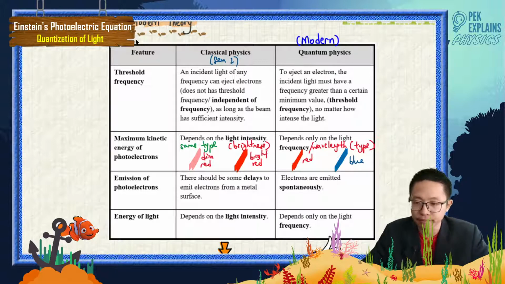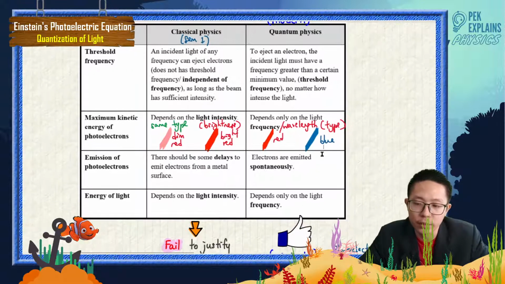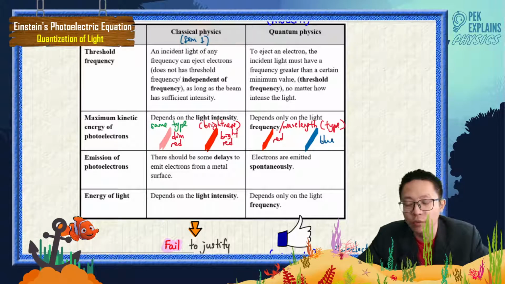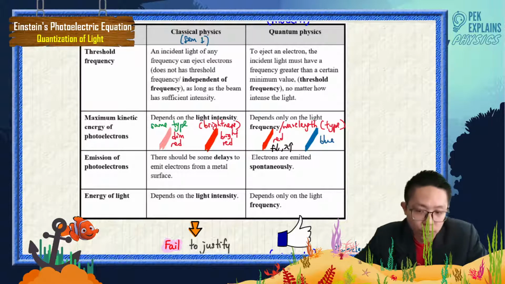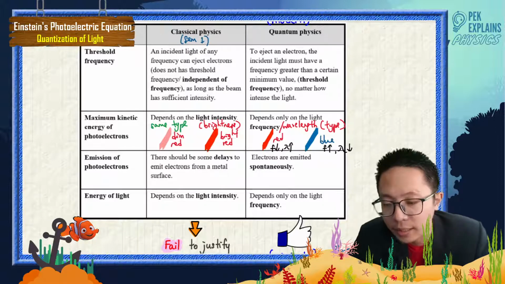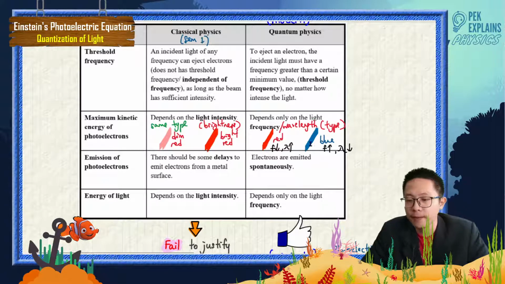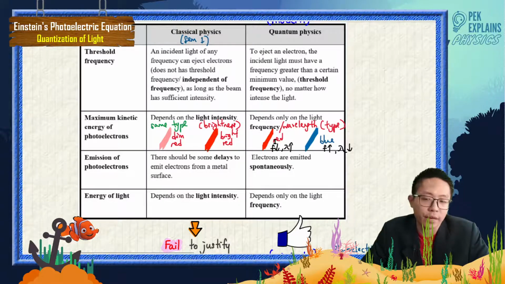Last time we learned that red light has low frequency and long wavelength, but blue light has very high frequency and short wavelength. If you still remember, red light is around 600 to 700 nanometer wavelength, and blue light is around 400 nanometer.